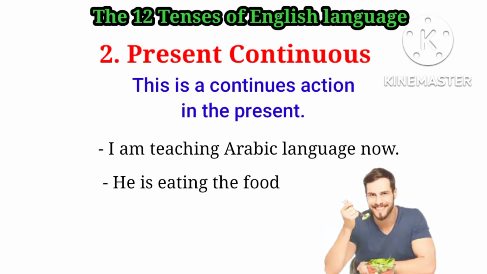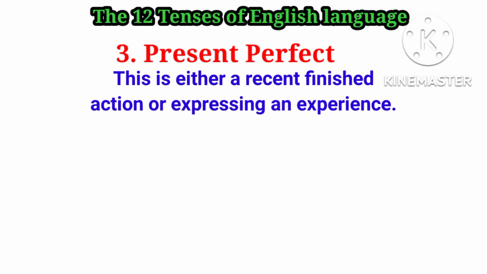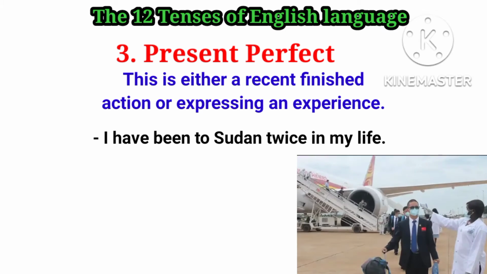Then let's go for the present perfect. Present perfect, this is either a recent finished action or expressing an experience. So the example under this is I have been to Sudan twice in my life. So this one is about telling your experience.